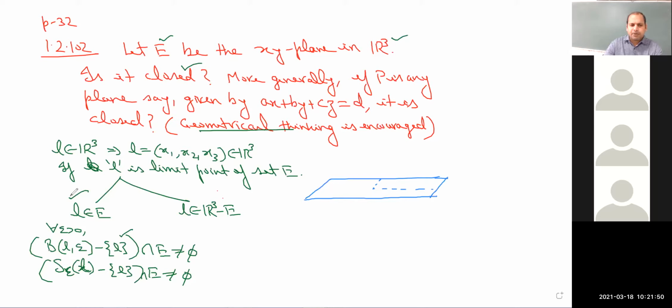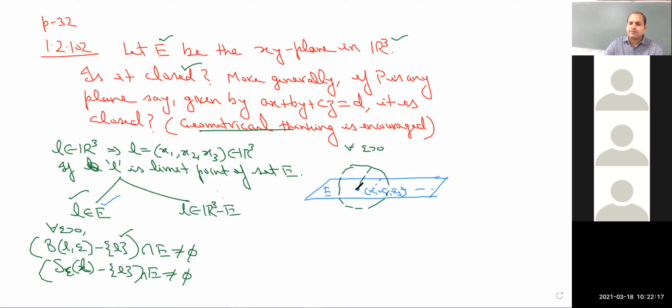Now because we have taken L from the set E, let me take any point here, L as (x1, x2, x3). Now around this point, let us construct an open ball, an open sphere of radius epsilon greater than 0.